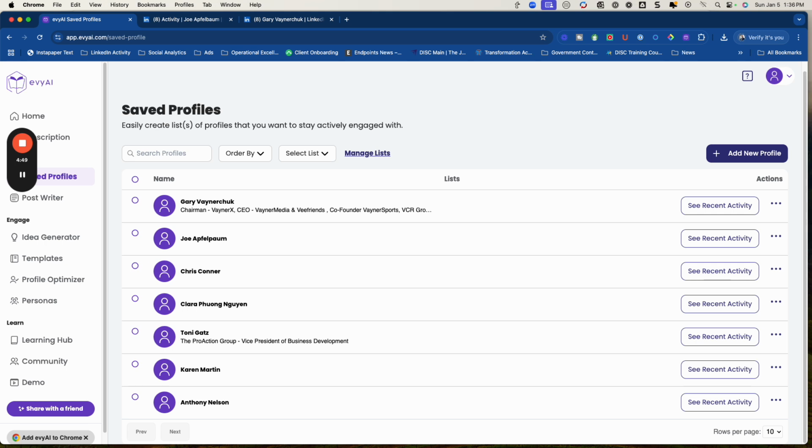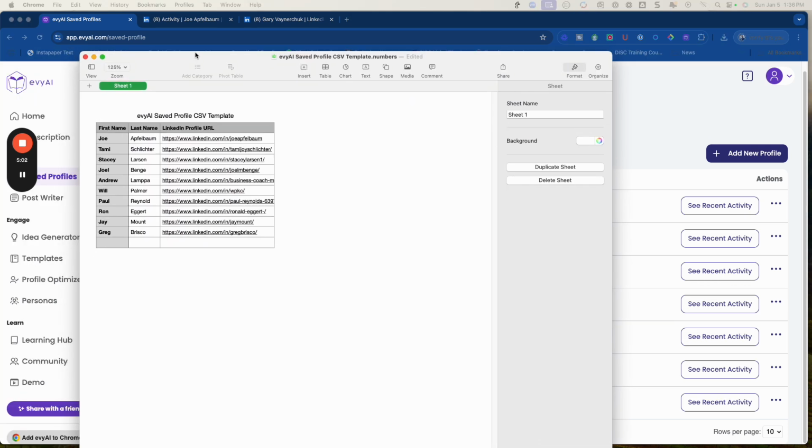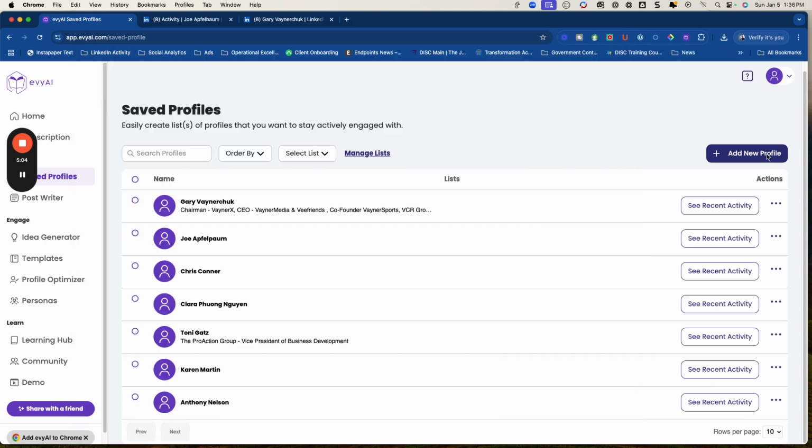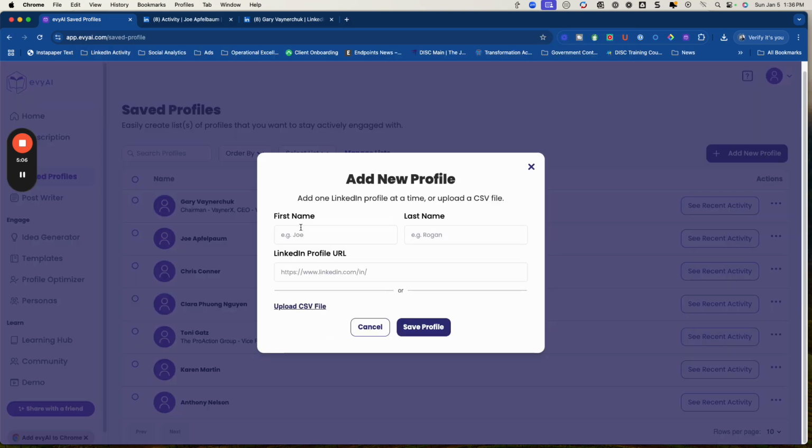Here's the next challenge, though. I have a few of those people in that list that I have not included in this list yet. And so I want to see how this works. I've not tested this before, so you're going to learn with me here. But anyway, I clicked on add a new profile before for the manual ones that I added, and I did first name, last name, LinkedIn profile. I pasted all this manually in there.